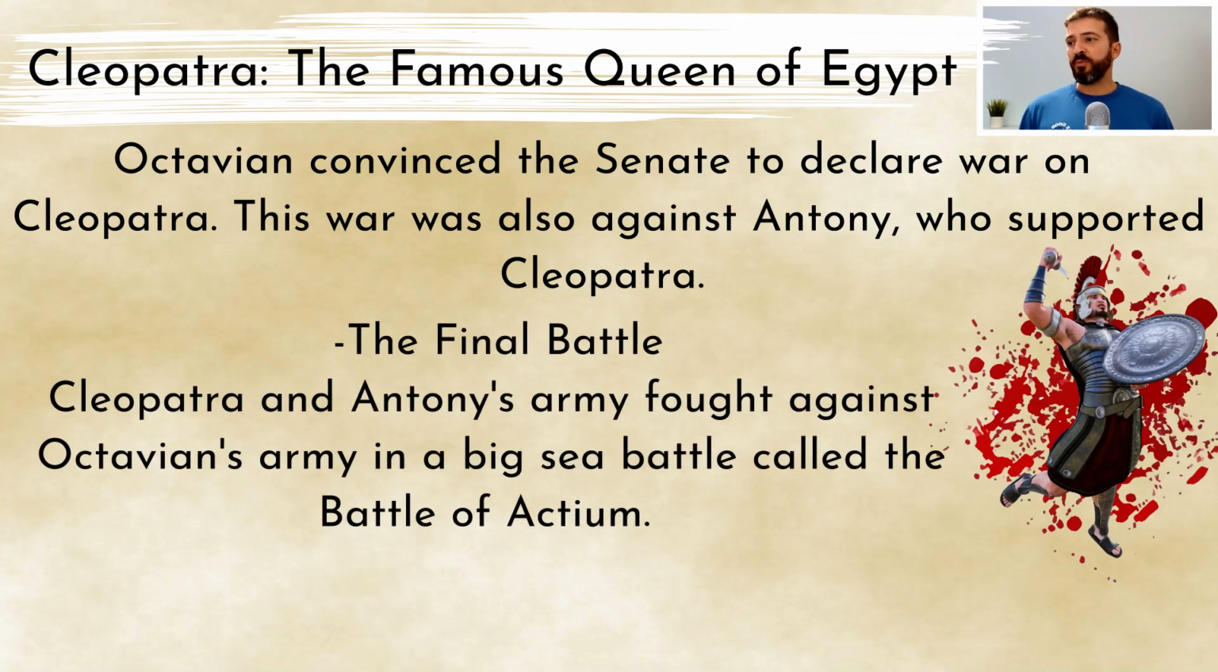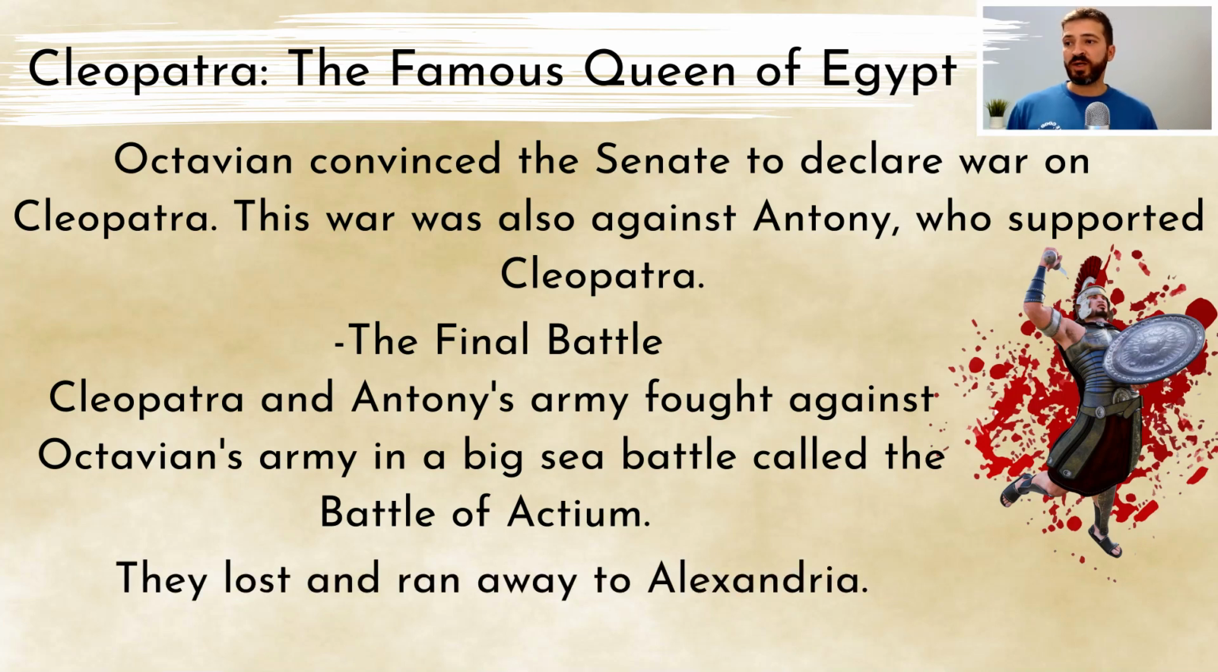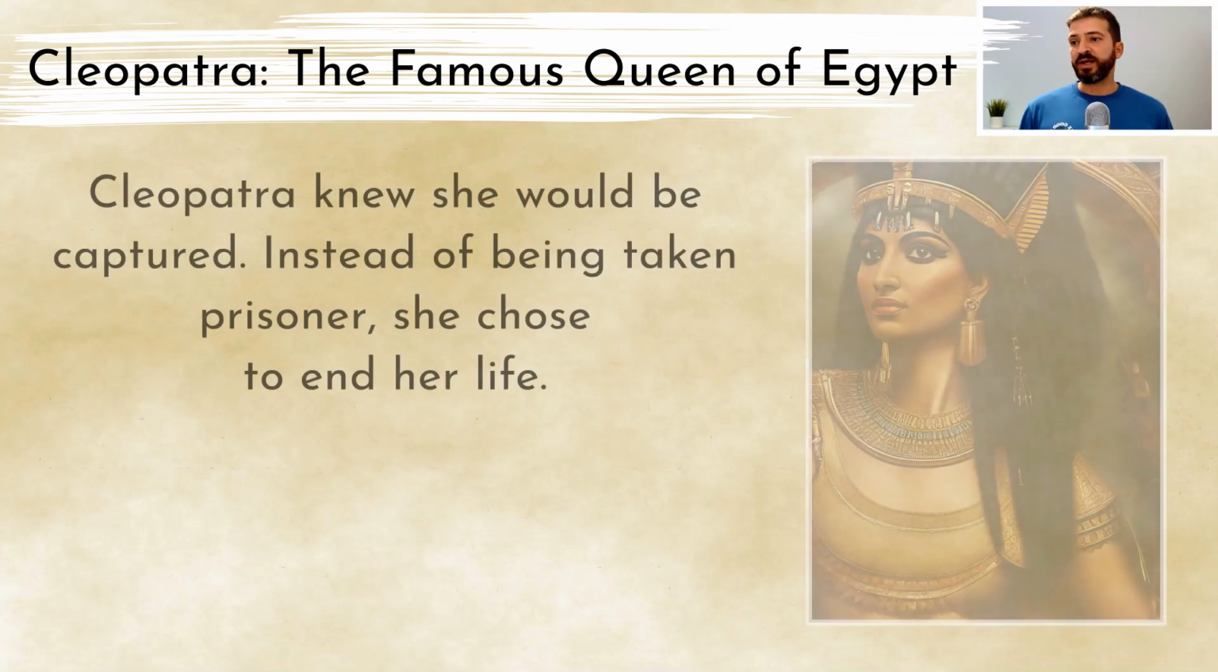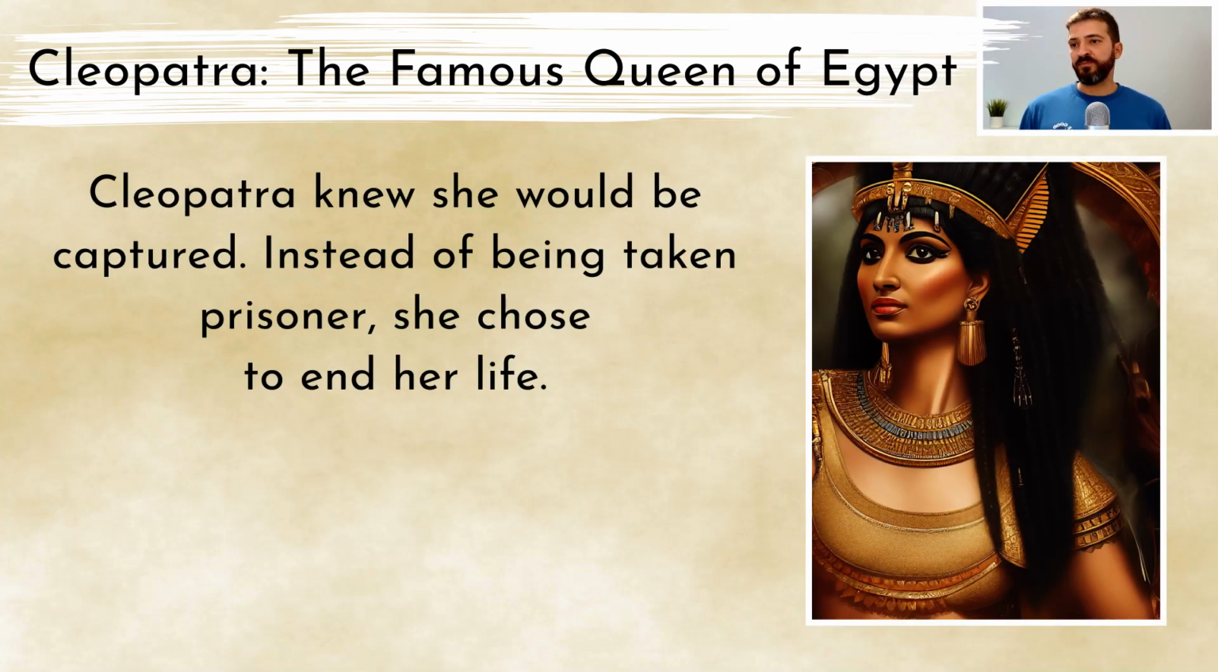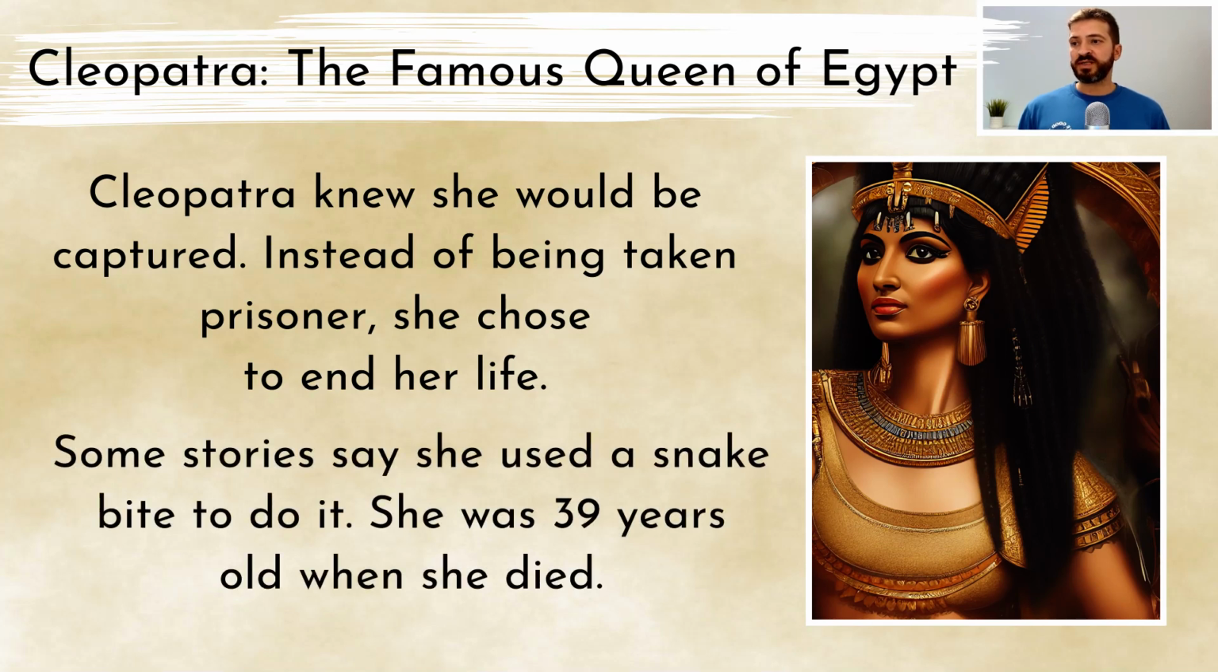The final battle. Cleopatra and Antony's army fought against Octavian's army in a big sea battle called the Battle of Actium. They lost and ran away to Alexandria. Cleopatra knew she would be captured. Instead of being taken prisoner, she chose to end her life. Some stories say she used a snake bite to do it. She was 39 years old when she died.